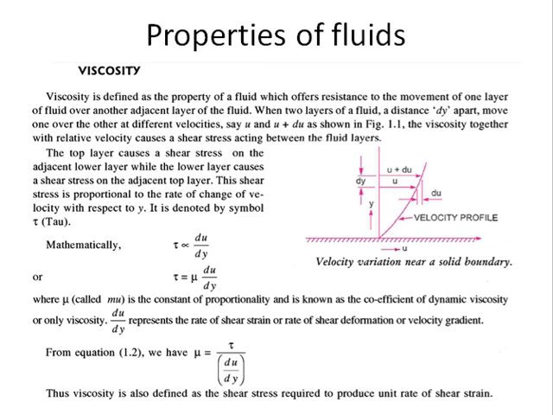We'll try to understand by a simple example. Let's say this is a solid surface, and on this solid surface the liquid is about to flow. When the liquid is flowing and has not come in contact with the solid surface, the velocity of each layer of liquid is the same. Suppose I am showing 3 layers here. But when it comes in contact with the surface, the first layer of this fluid will encounter frictional effect with the solid surface, so the velocity of the first layer will decrease and become nearly zero.